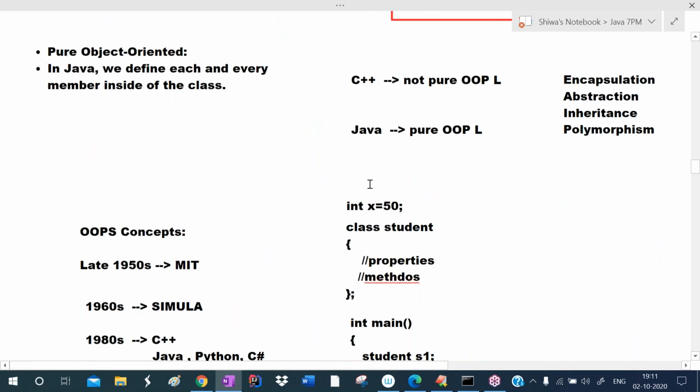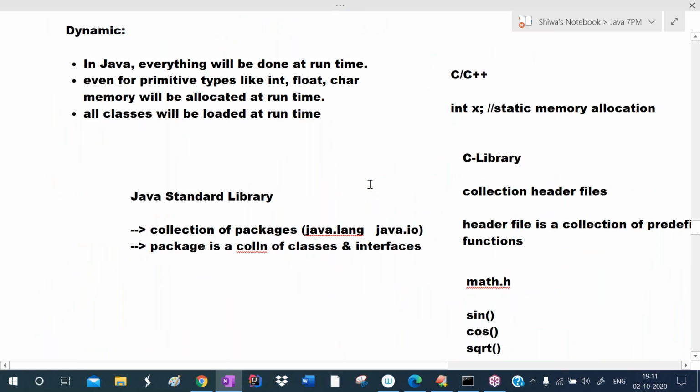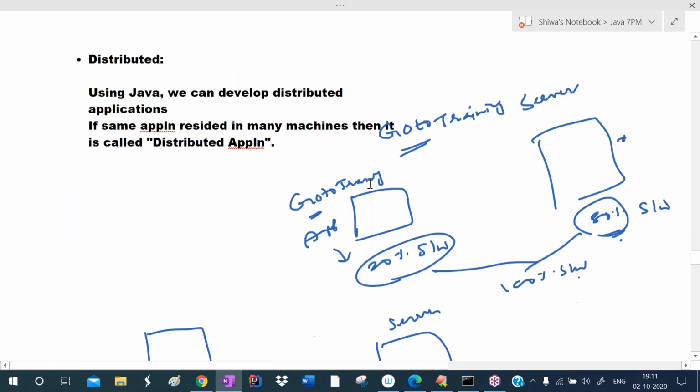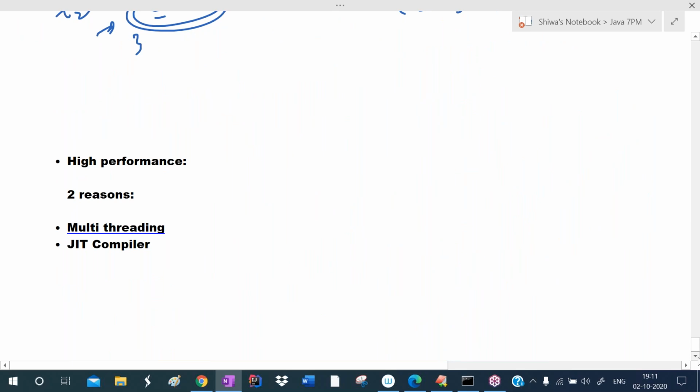Now in today's session, I want to talk about the structure of a Java program and the data types provided by Java. Listen carefully. Now we are entering into the programming part.